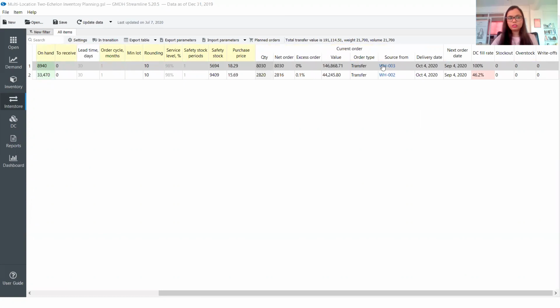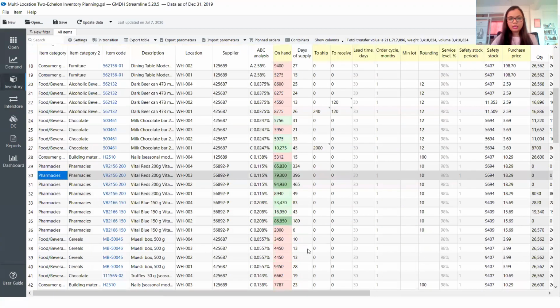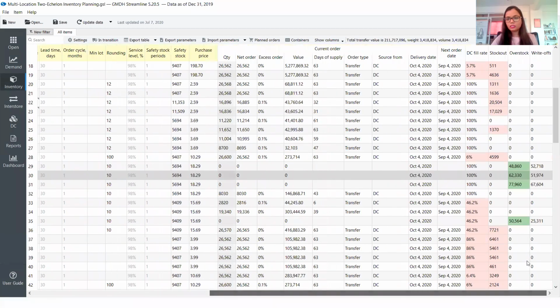So this is the location from where I'm going to shuffle the stock, and it has an excess inventory, as it's represented in dark green color. It has an excess inventory of about 62,000. So this is one way of avoiding liquidation. We can in fact rebalance our inventories by moving from a location which has very high stock to a location which does not have sufficient stock.